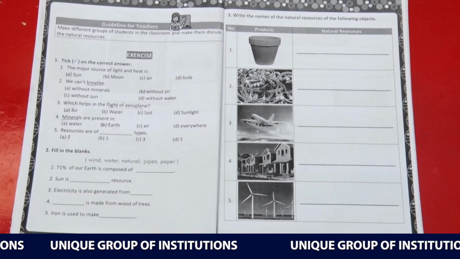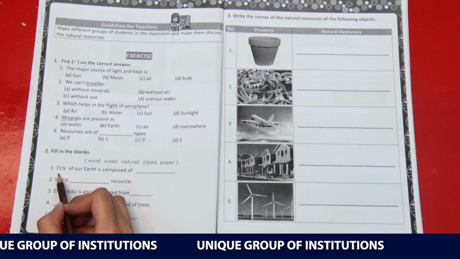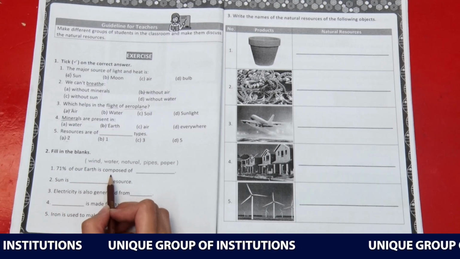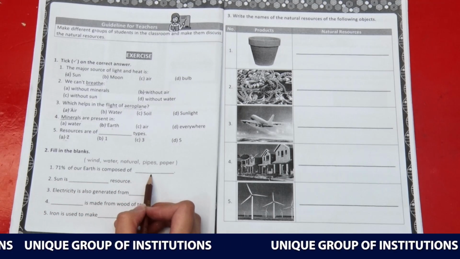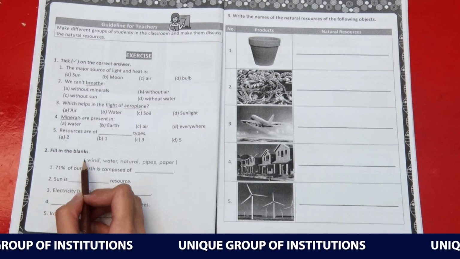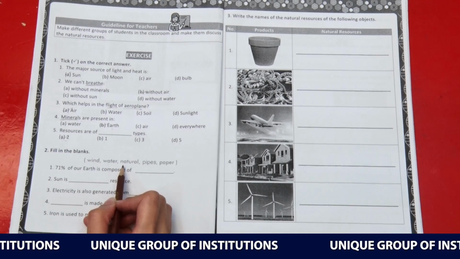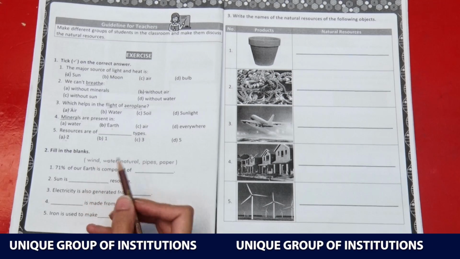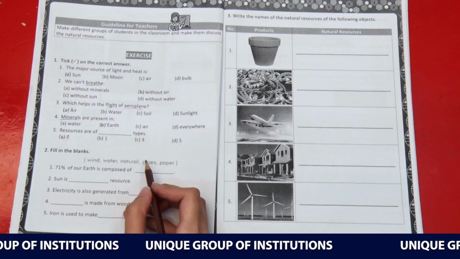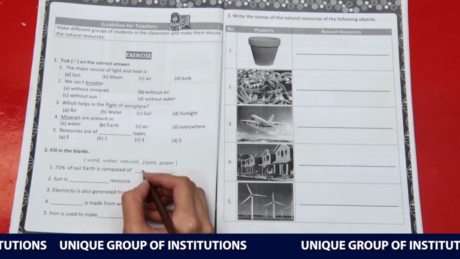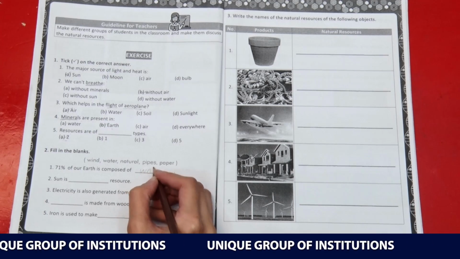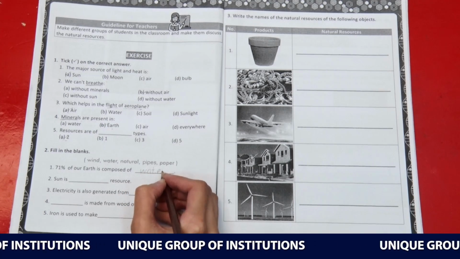Now moving on to filling the blanks. 71% of our earth is composed of dash. Here we have also been given a word bank. We will use these words to fill in the blanks. So the right option is water. Just write down water.